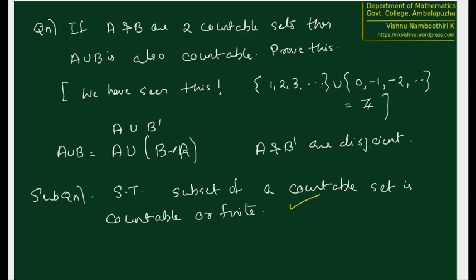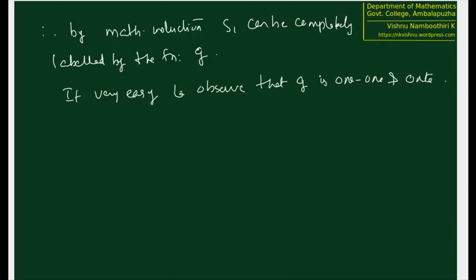Now how do we label? That's the question. So the labeling of elements in A union B dash follows like this. Back to the question, we have A union B dash.